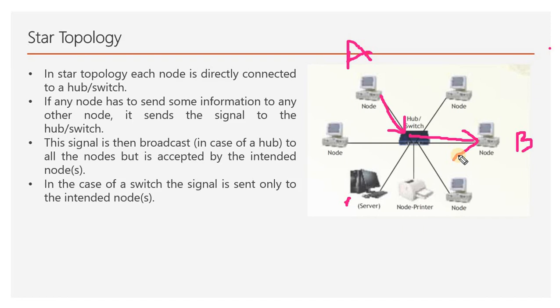So to make a star topology, we can use a hub or a switch according to our requirement.